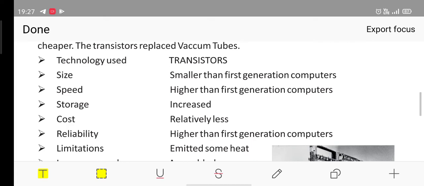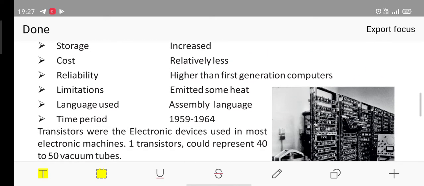So here also the storage space increased, cost was also relatively less, reliability higher than the first generation computer. See, here we are comparing it with the first generation computer. We are not saying that it was much higher, but as compared to the first generation computer, it was higher.